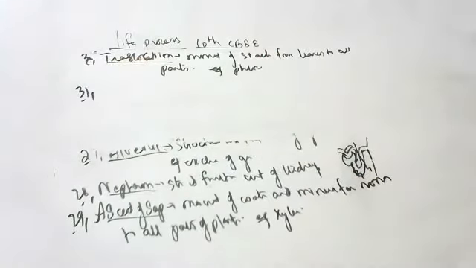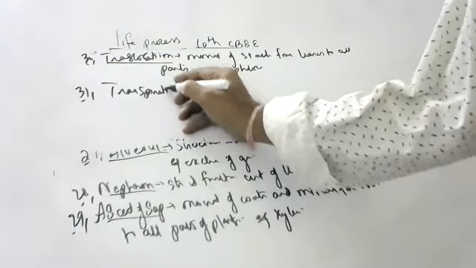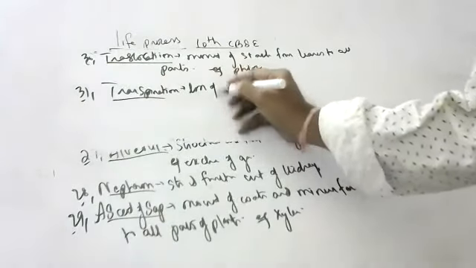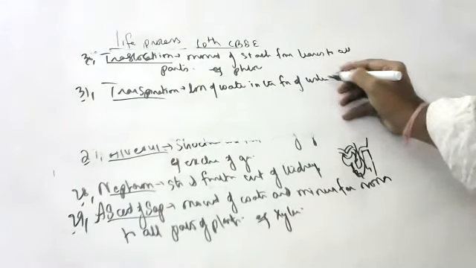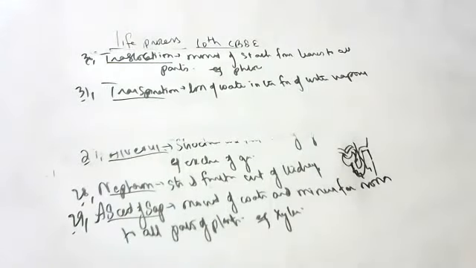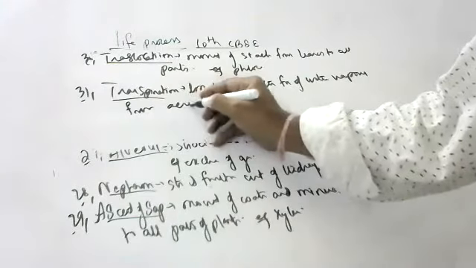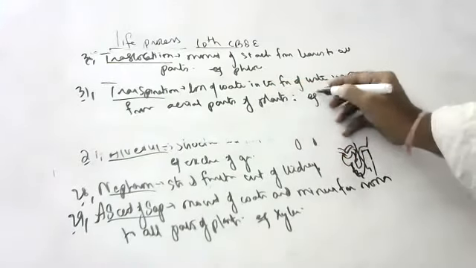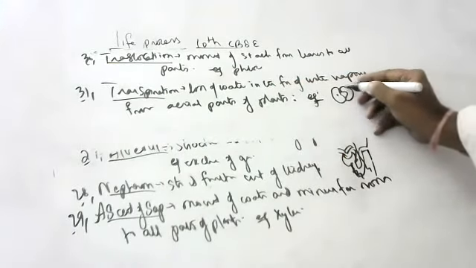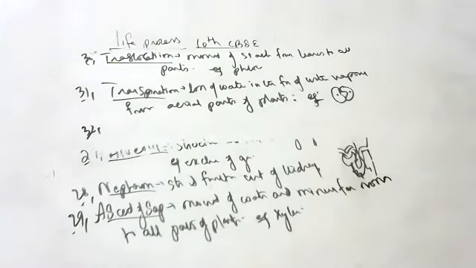Okay, next one. Transpiration. What do you mean by transpiration? Loss of water in the form of water vapor from aerial parts of the plant. From where does transpiration occur? Through stomata. Loss of water in the form of water vapor.